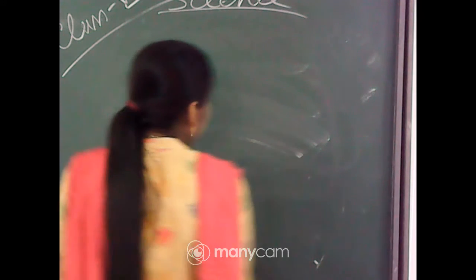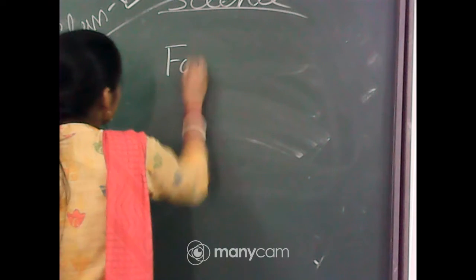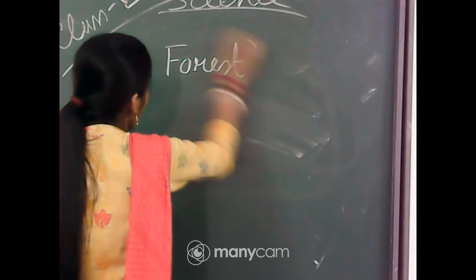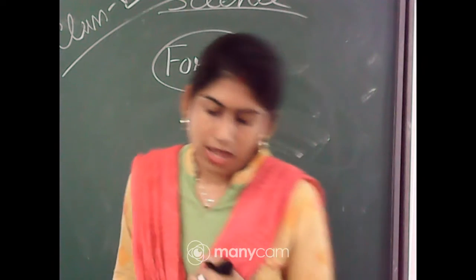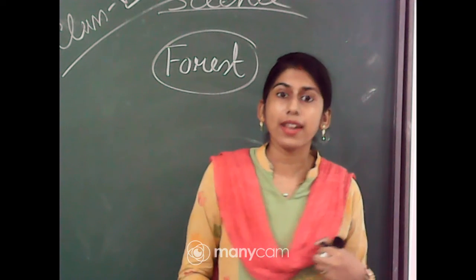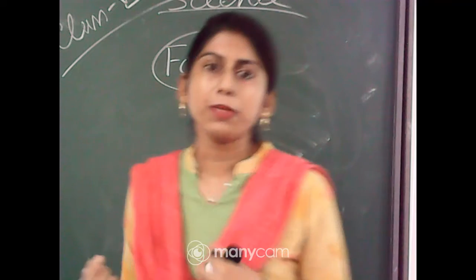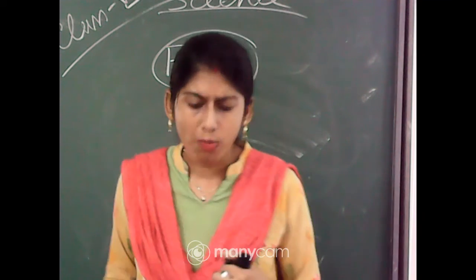Now first, let us consider the forest. In the forest first we will get evergreen plants or evergreen trees. The soil will be somewhat moist.